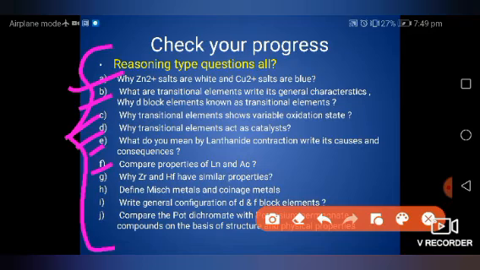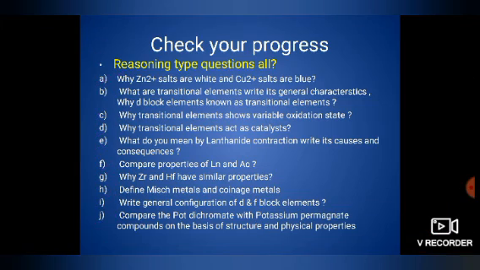Compare properties of lanthanide and actinide. Why do zirconium and hafnium have similar properties? Define mischmetal and coinage metal. Write general configuration of D and F block elements. Compare potassium dichromate with potassium permanganate on the basis of structure and physical properties. So these are the general 10 questions, including all the reasoning type questions.